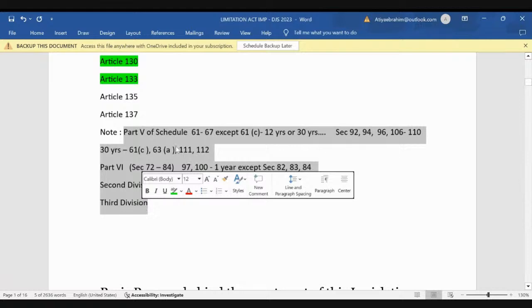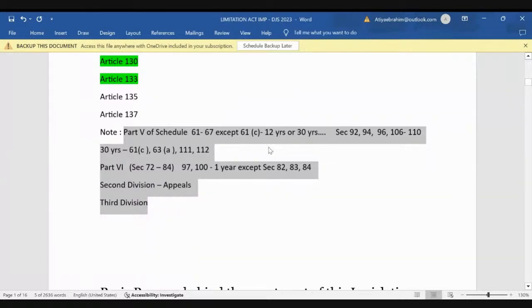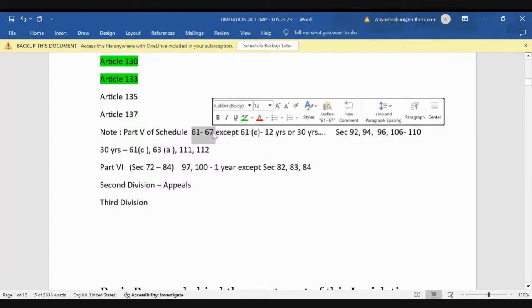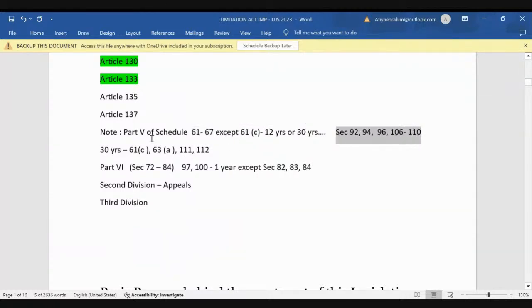Apart from this, any question regarding period of limitation, mark it 3 years. But just remember these are the portions which are not 3 years. These must be either 12, 30, 1, 2 years, or days, right? So if you see 61 to 67, except 61 clause C, it's 12 years or 30 years. Section 92, 94, 96, 106 to 110, these are all 12 years.